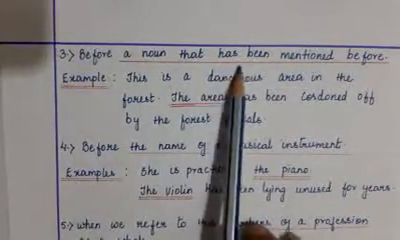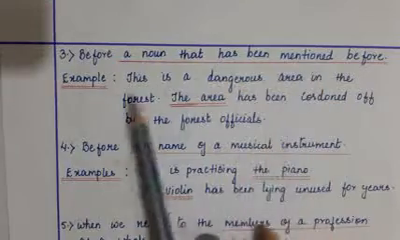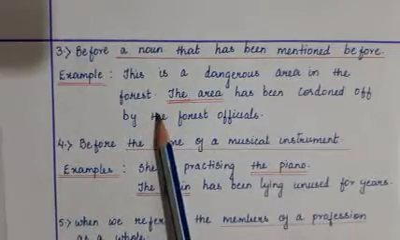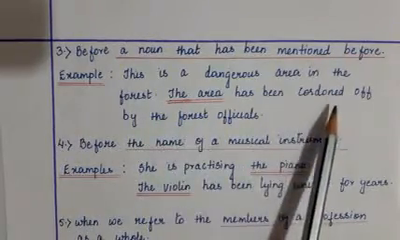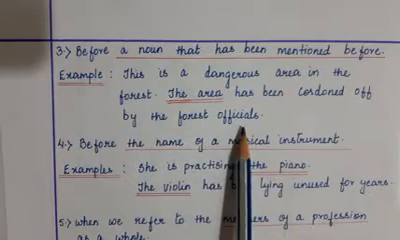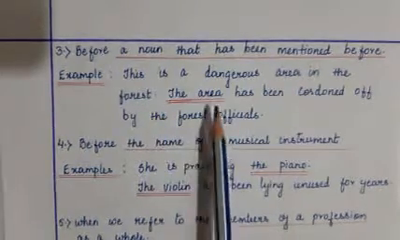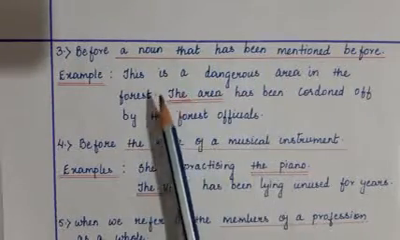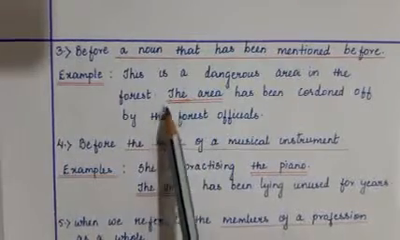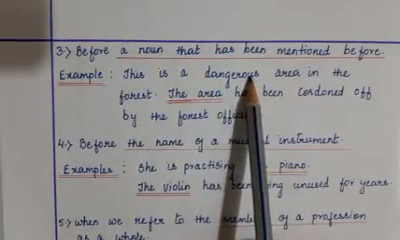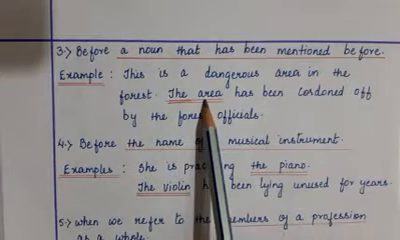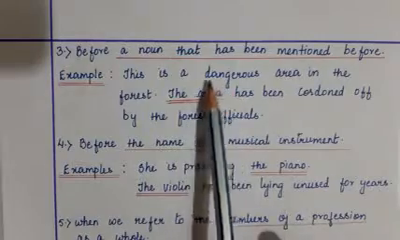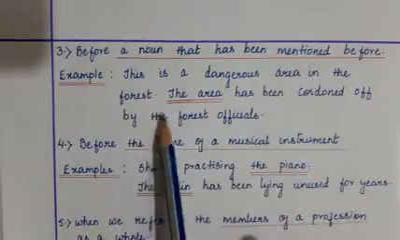Before a noun that has been mentioned before. Example, this is a dangerous area in the forest. The area has been cordoned off by the forest officials. So you see that here you are talking about a particular dangerous area, and when you want to say something more about it, again you don't have to mention its dangerousness. So you are using the area. When you say the area, it obviously means you are talking about the same dangerous area in the forest.